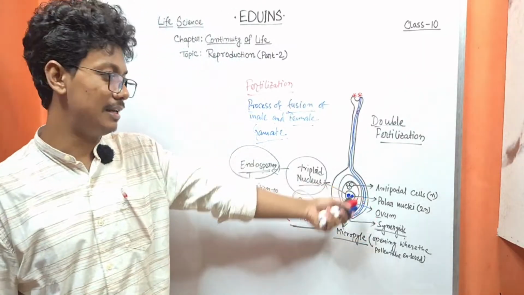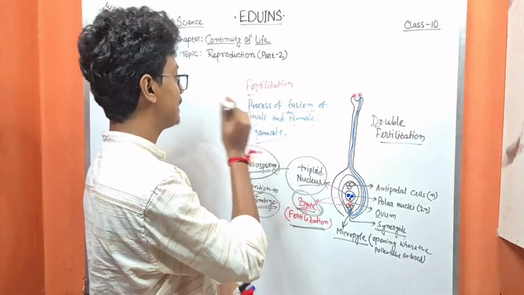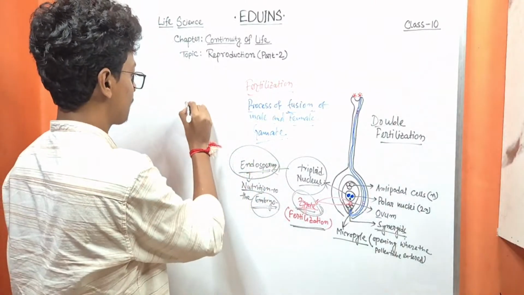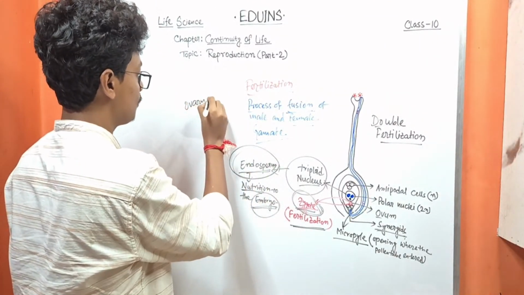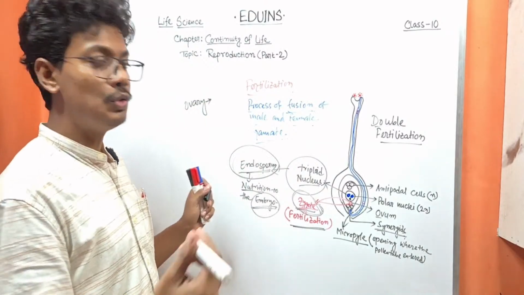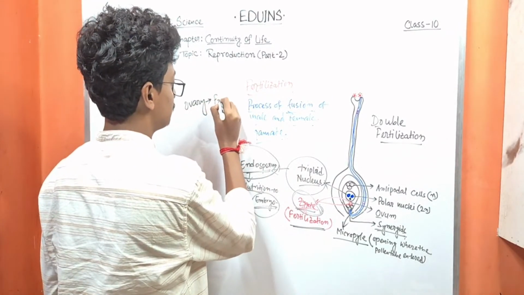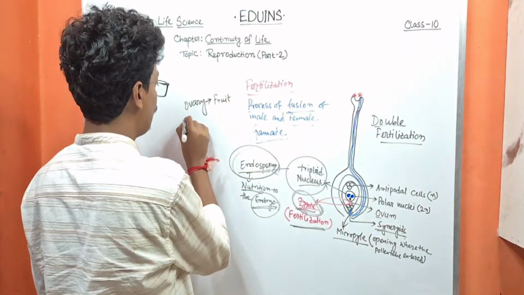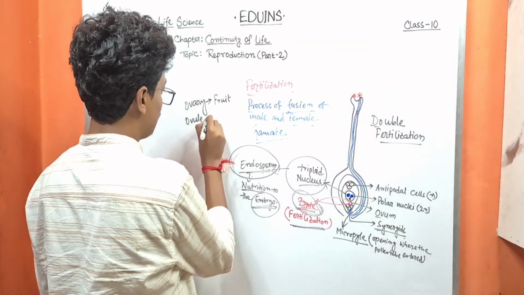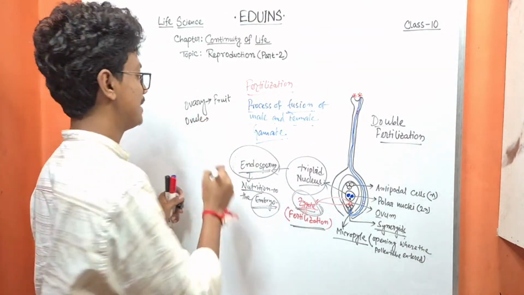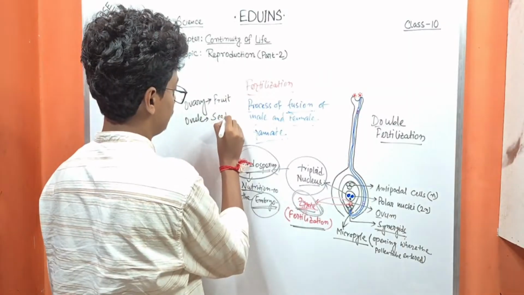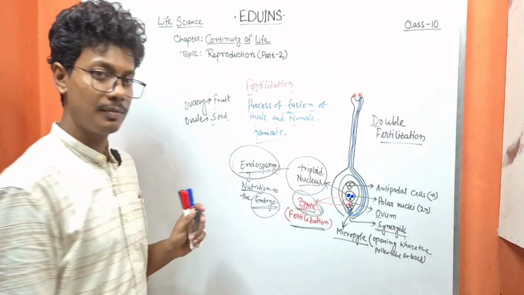And after fertilization, the ovary gets converted into fruit and the ovule gets converted into seed. Clear?